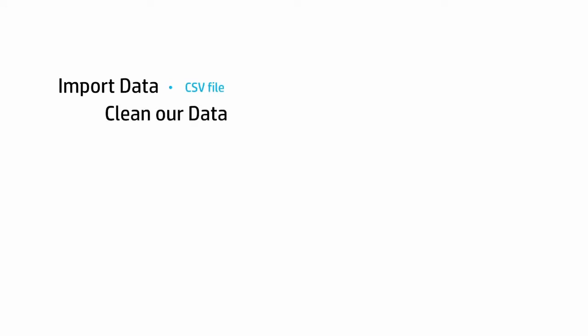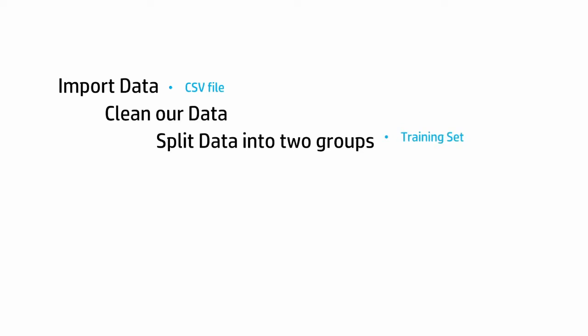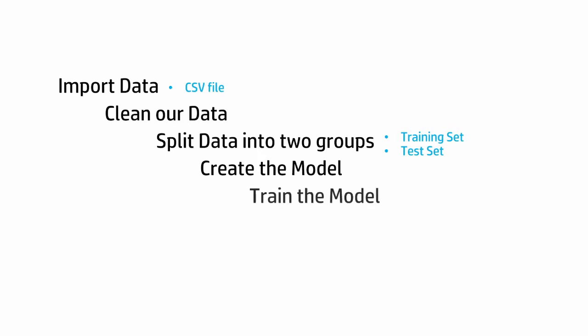And then the next thing we have to do is actually clean up this data. From there, we're going to split the data into two groups: our training set and our testing set. And then after that, we're going to create a model of the data that has been cleaned and split, and then we're going to train that model.